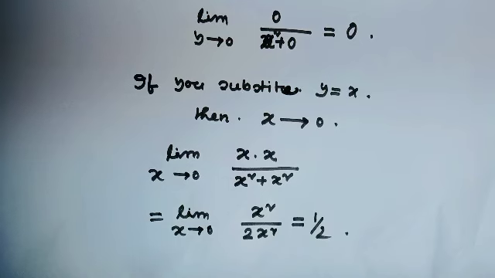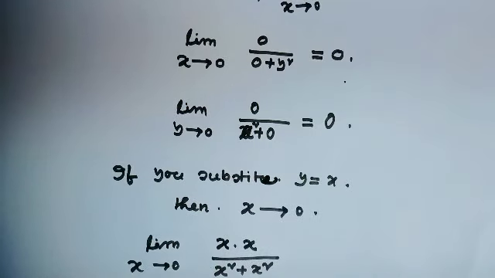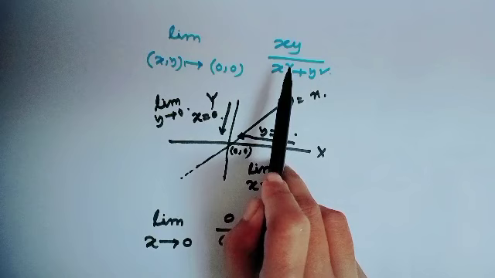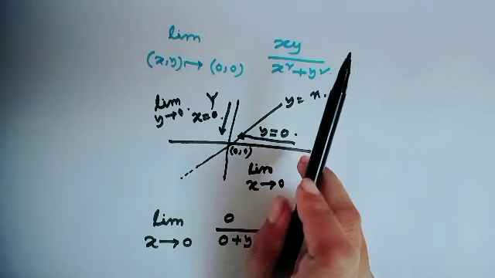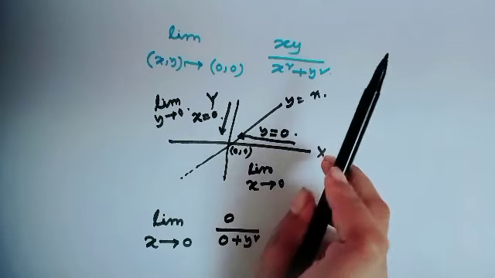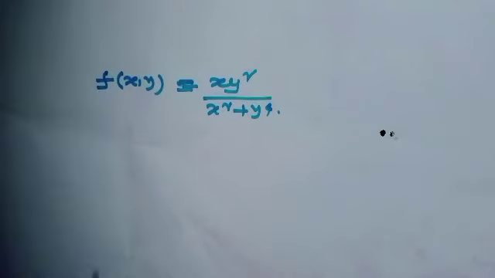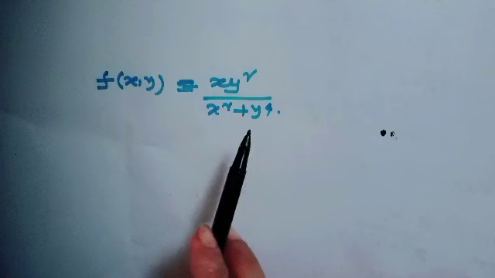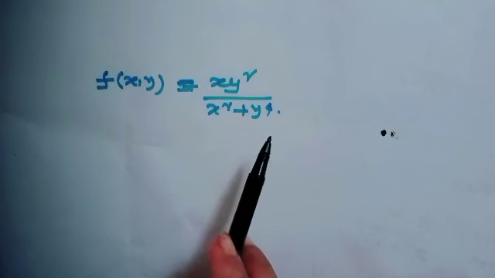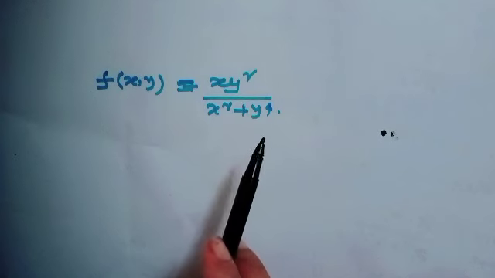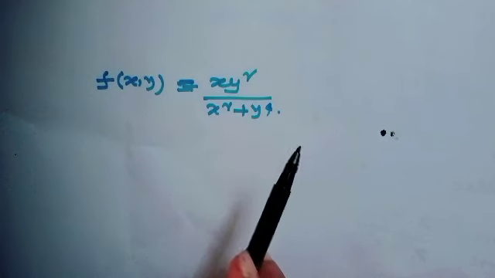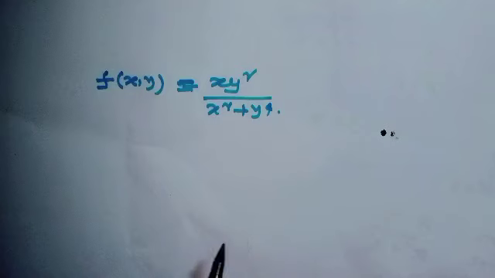That means the limit depends on path. So this function's limit does not exist. Are you getting my point? Okay. Let's see another example. f(x,y) equal to xy square over x square plus y to the power 4. This is a most beautiful surface if you draw it in a 3D graph.